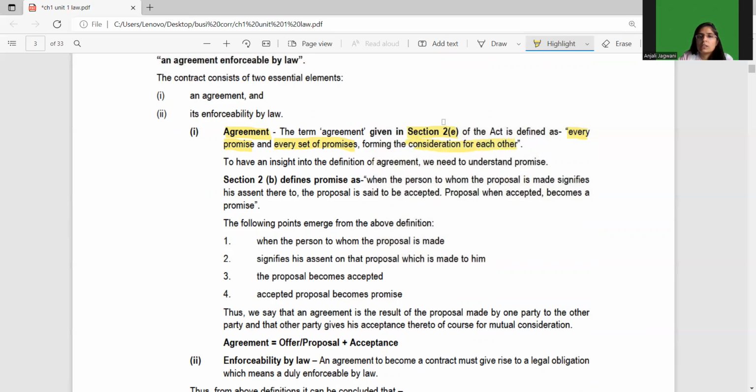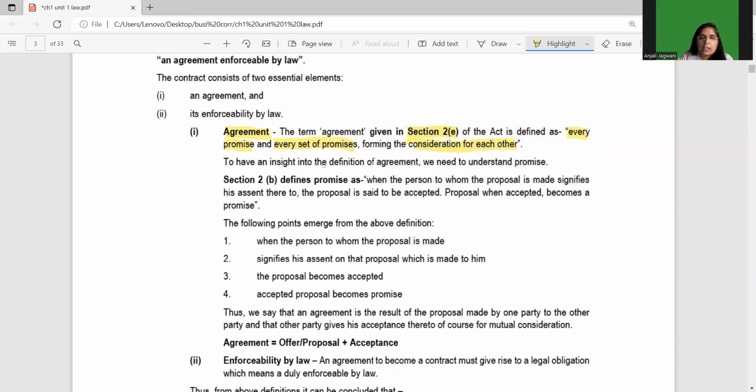Now, in any contract there needs to be consideration. That is the money or kind, whatever is going to be exchanged, the consideration should also be given. And what the promise is should also be specified very clearly. So an agreement is defined in section 2 subsection E. Once again, it is every promise and every set of promises forming the consideration for each other.